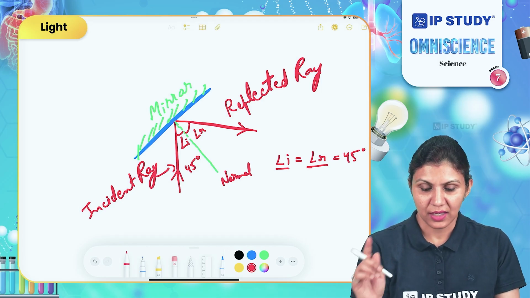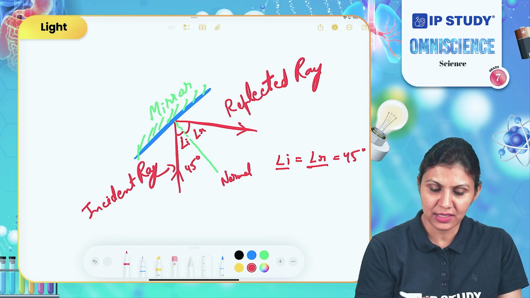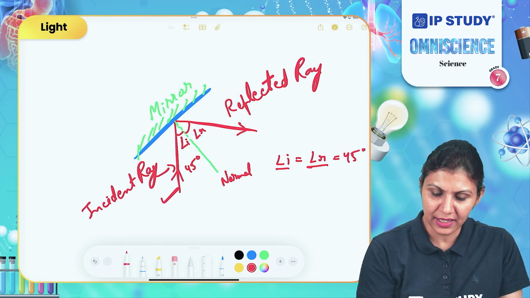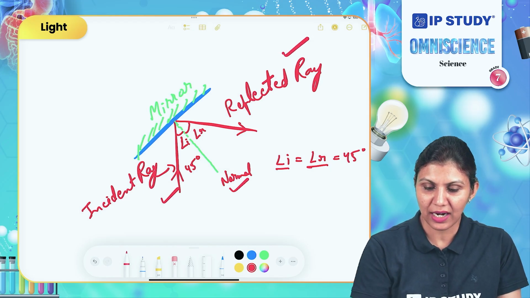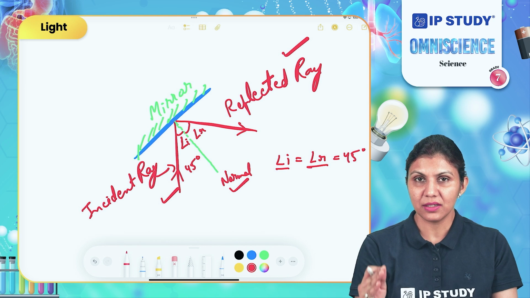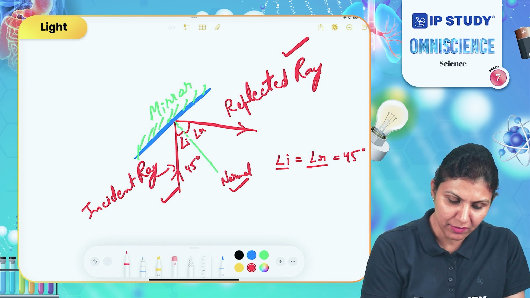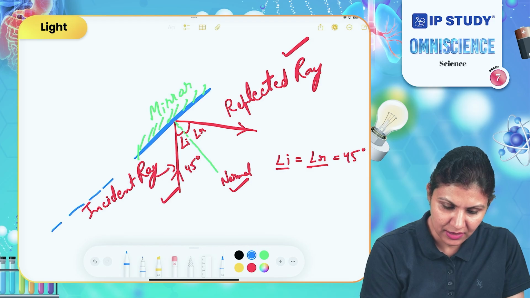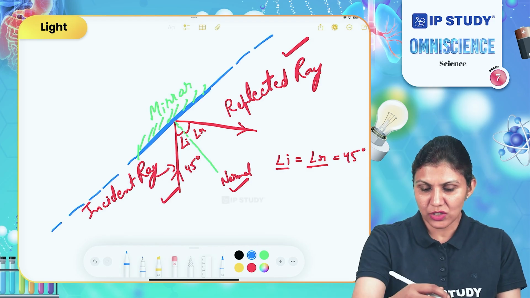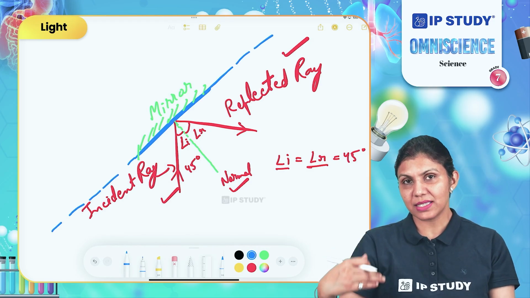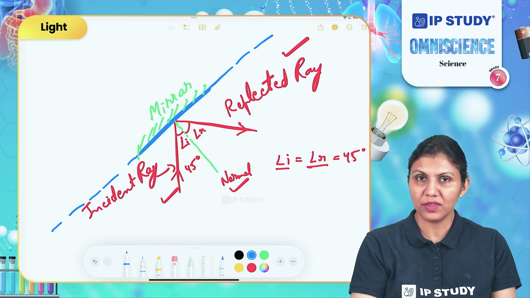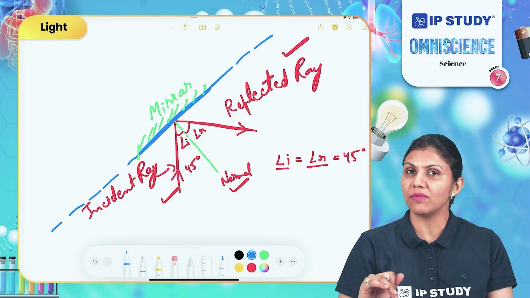The second law of reflection is that the incident ray, normal and reflected ray, all these three lie in the same plane. Same plane means if I extend this mirror, these are all on the same side of the mirror. None of these is going on the other side of the mirror.